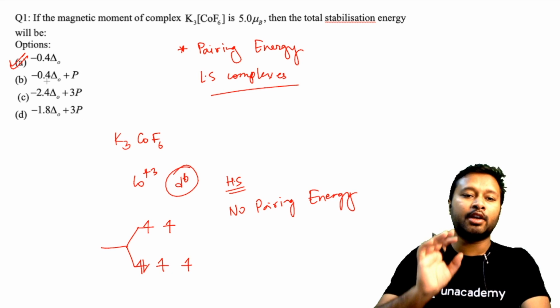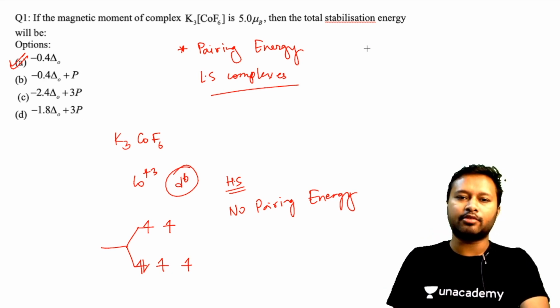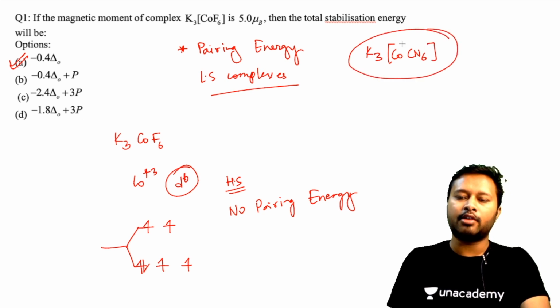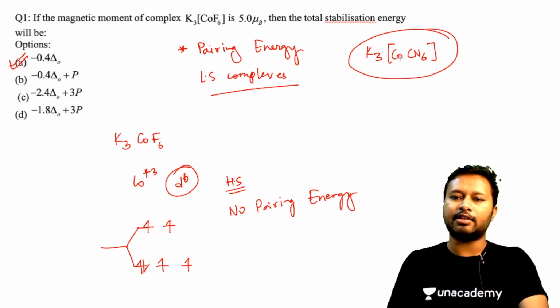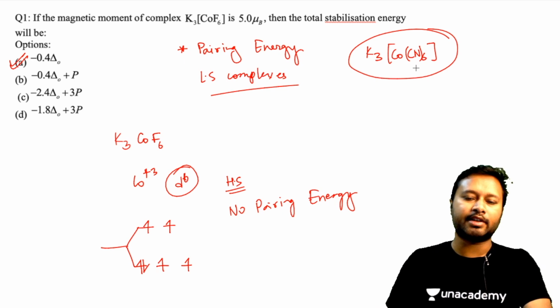Now I just want to know how many of you understand the concept of pairing energy. So I'm just changing the question a little bit. I'm making it K3Co and let's say CN6, okay. That's the complex I'm having. Now you guys have to tell me, and don't worry about this mu B, okay. You just have to look at the complex and tell me which of these is going to be the correct answer after having CN as our ligand, okay. So I want your answers in the comment section below.